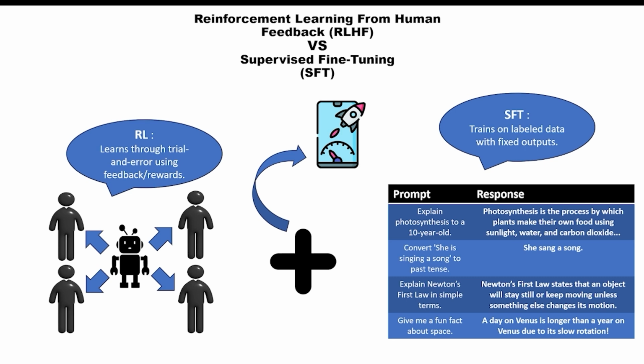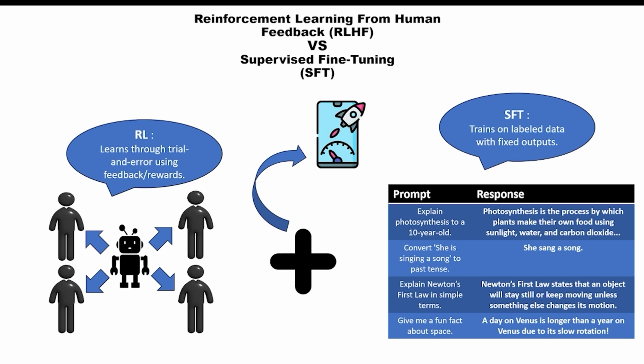What is supervised fine-tuning, or SFT? SFT involves fine-tuning a pre-trained model using labeled data with fixed outputs. It is a more traditional method where the AI learns from a specific set of instruction and output pairs. In this method, the model is trained on a dataset with correct answers and learns to map input prompts to their expected output responses.